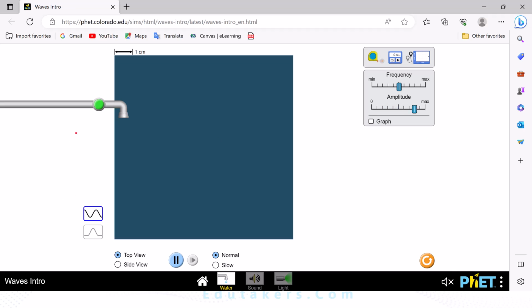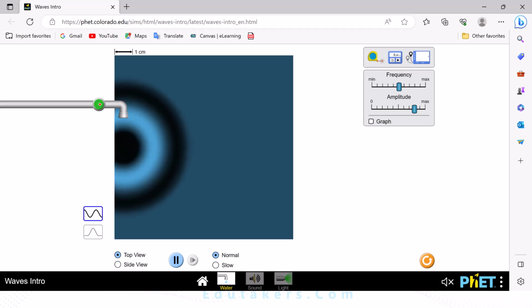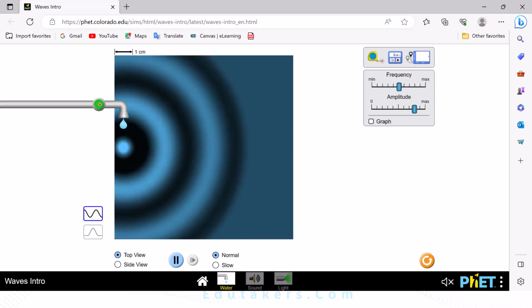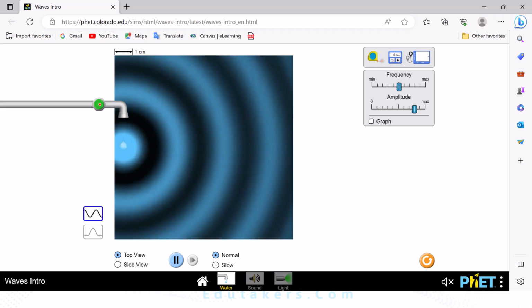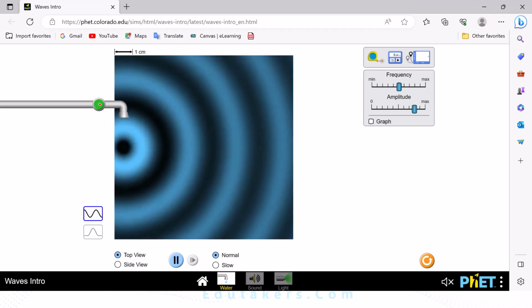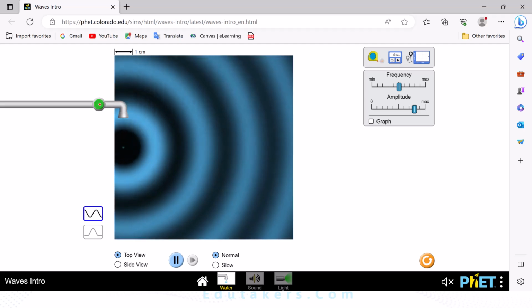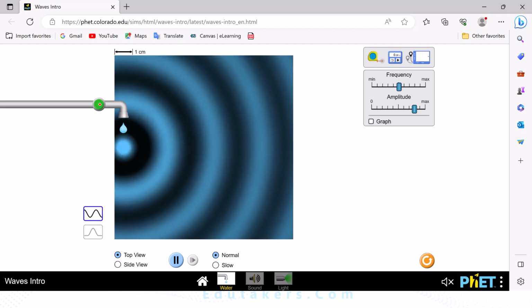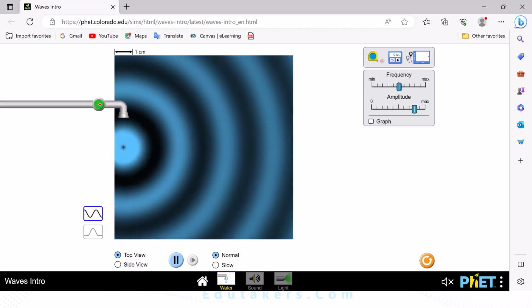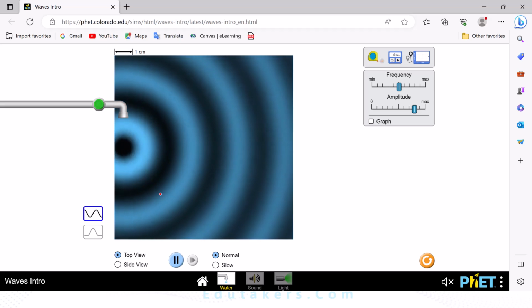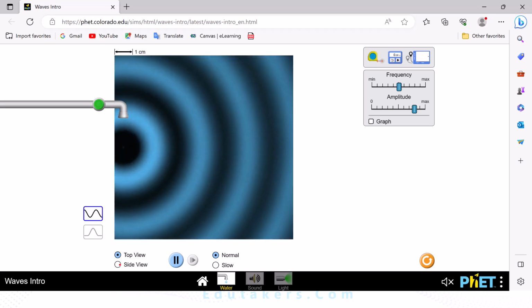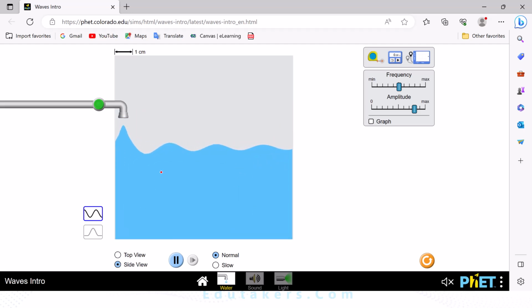So let's start here with the water waves. When I press this button, you can see the water waves are produced and these are moving away. Basically they move away because they transfer energy as they move from one point to another. So the wave transfers energy by moving from one point to another. This is the top view. If I see the side view, you can see here the waves are produced on the surface of the water. These are moving up and down.